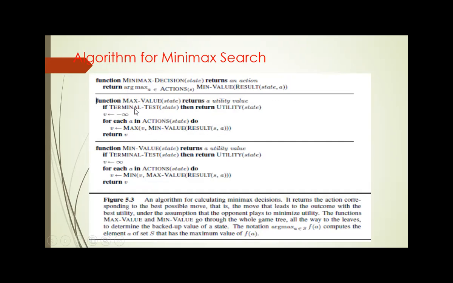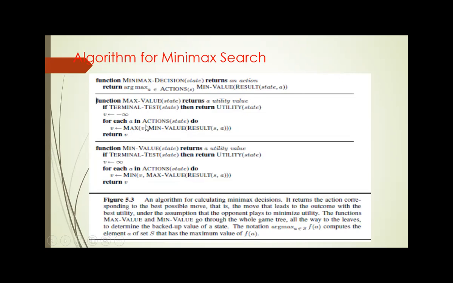Before that, we need to check whether that state is a terminal state or not. If it is a terminal state, we need to calculate the utility value of the state. For the max player, the initial value is assigned as minus infinity. For the min player, the initial value is assigned as plus infinity. From the current state, there are n number of actions available.